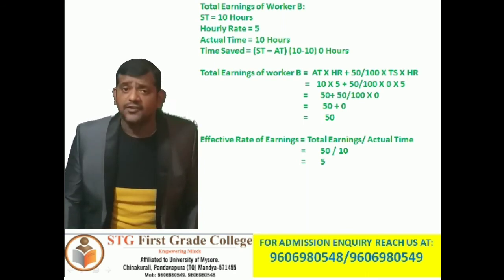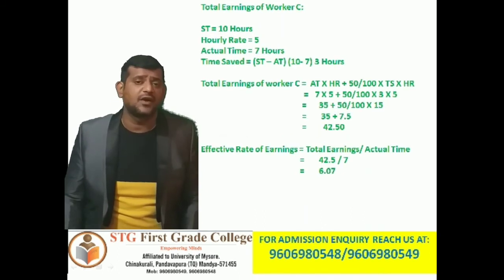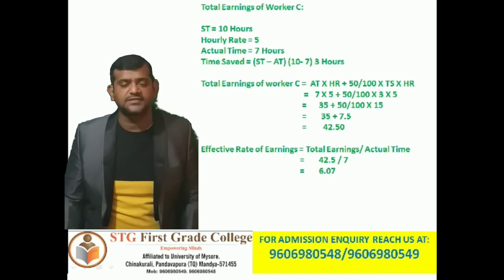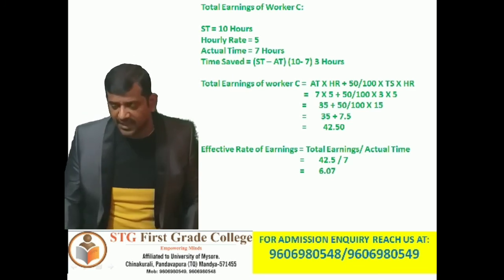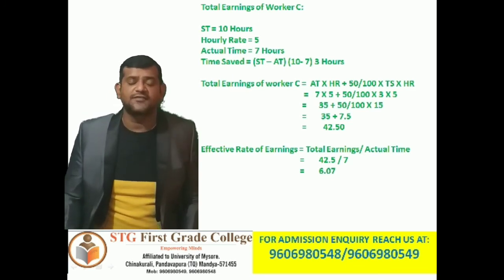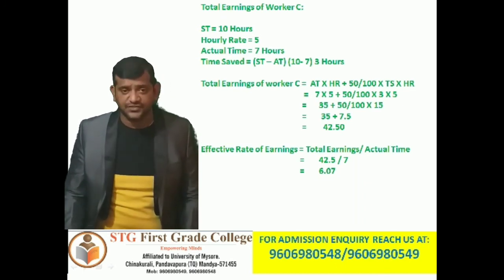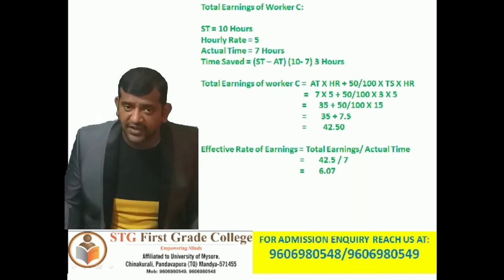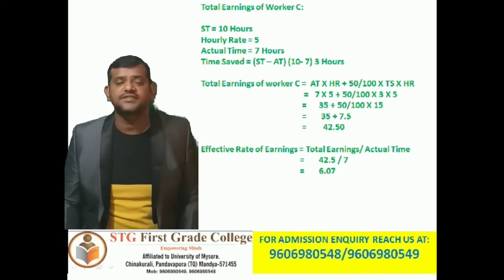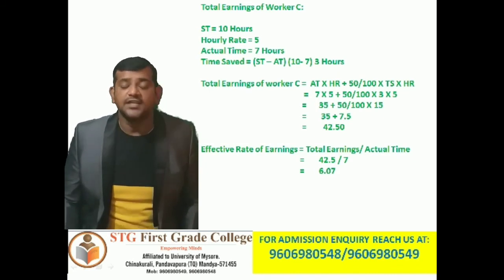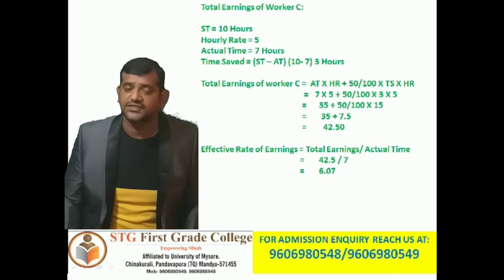Next we are moving further to the total earning of worker C. We are going to apply the formula. Before that we should make a note of standard time 10 hours, hourly rate 5 rupees, actual time 7 hours. Time saved is standard time minus actual time, 10 hours minus 7 hours, that is 3 hours.